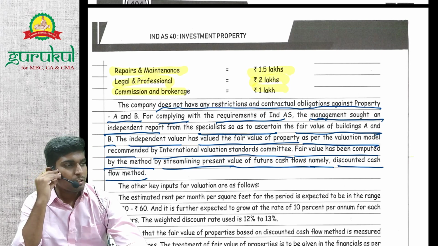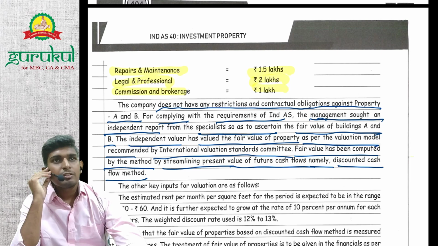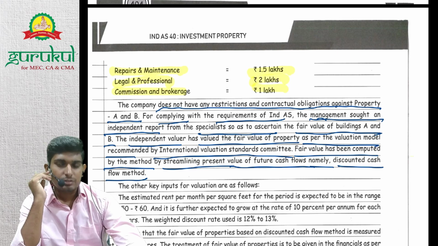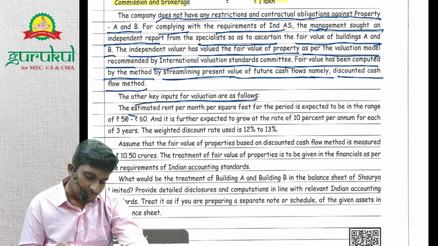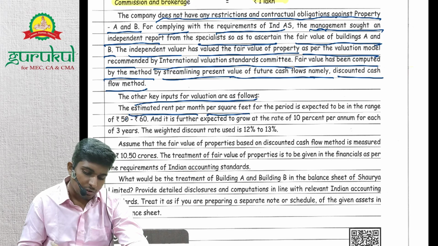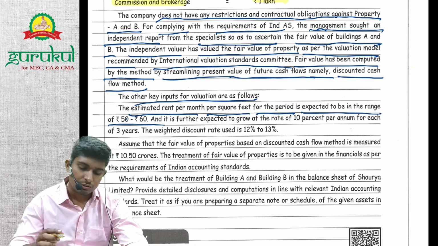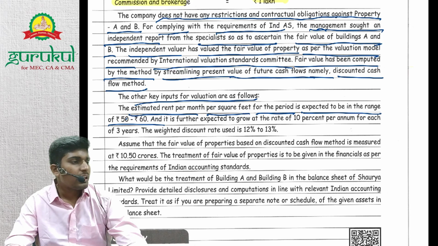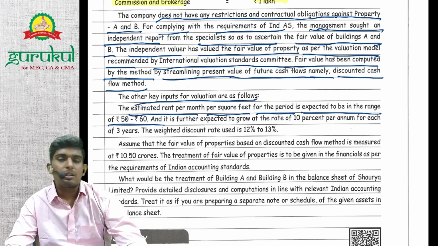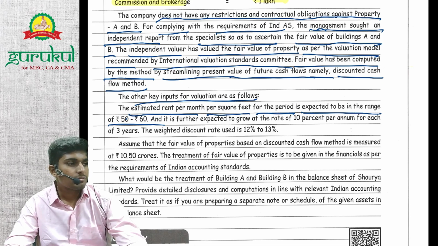So why are we given this part? We need to disclose techniques and assumptions used, right? The other key inputs are estimated rent per month per square feet for the period, expected to be in the range of rupees 50 to 60, right? So this is per square feet rent. So why are we given this? Rent, we are already given rental income. Why are we given this?